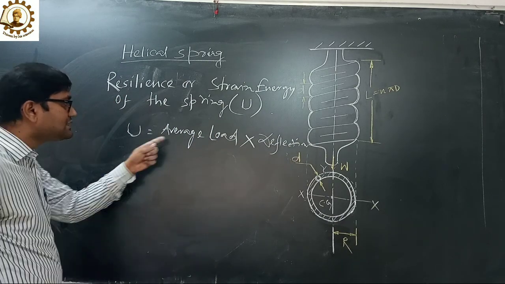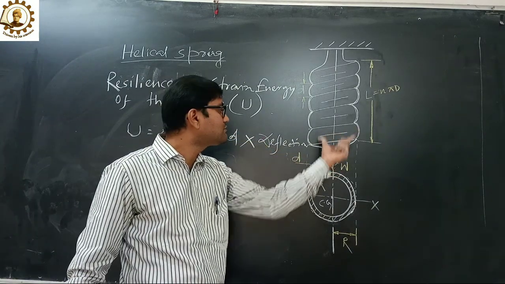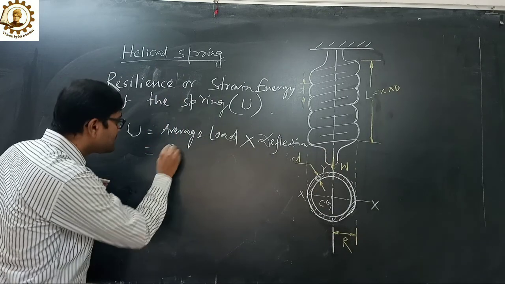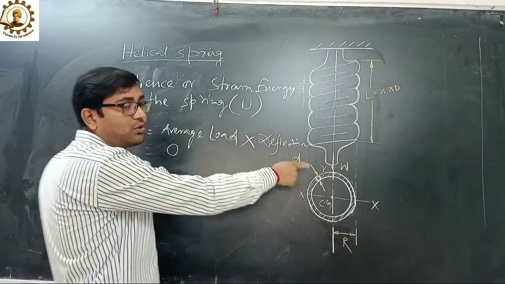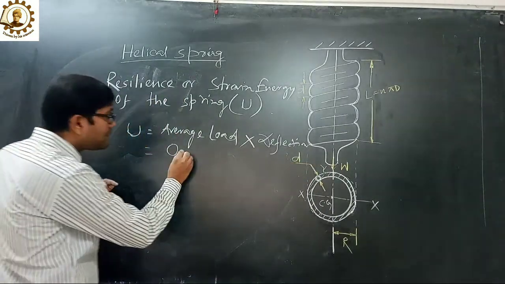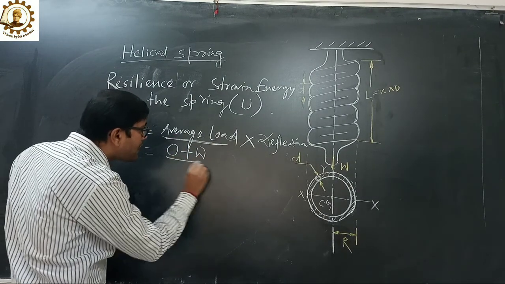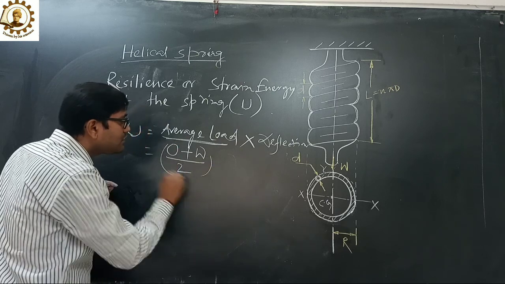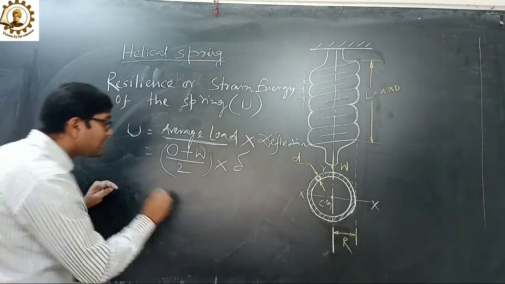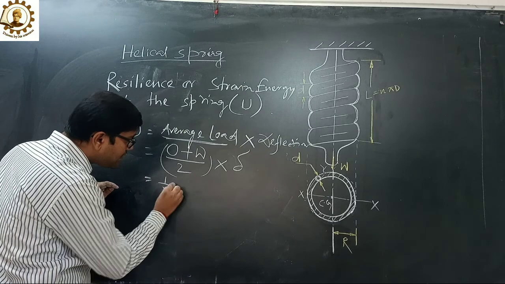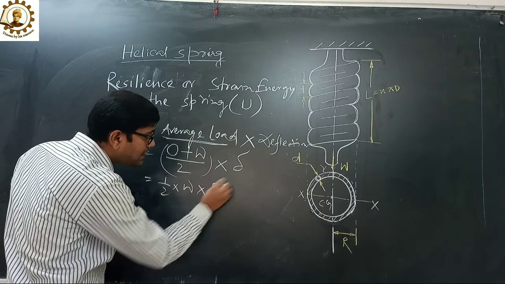In the initial condition of the spring there is no load, so it is 0, and after the load W is applied, the average load is 0 plus W upon 2, into deflection delta. So U equals half into W into delta.